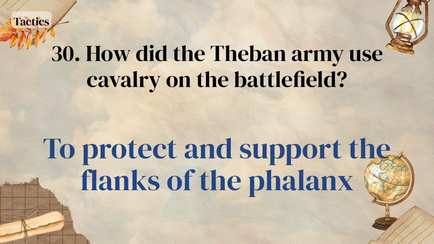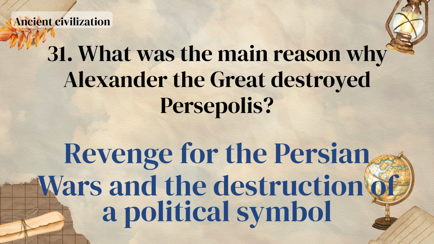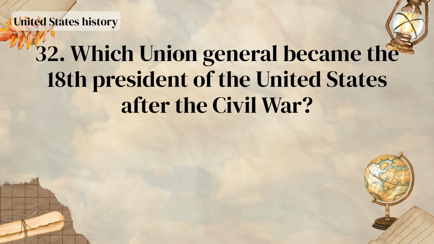To protect and support the flanks of the phalanx. What was the main reason why Alexander the Great destroyed Persepolis? Revenge for the Persian Wars and the destruction of a political symbol. Which Union general became the 18th President of the United States after the Civil War?